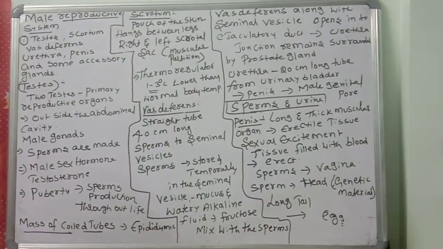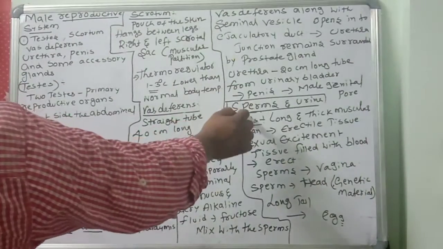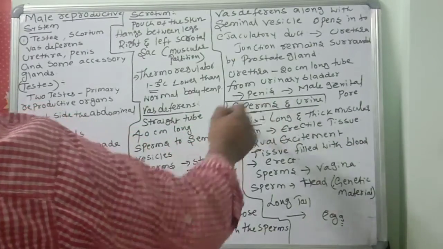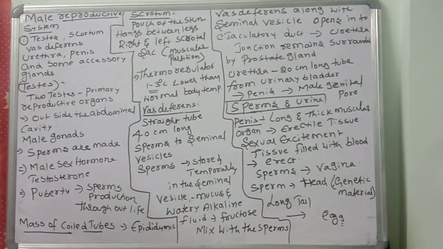What is the function of the male urethra? It carries not only urine but also the sperms. Both sperms and urine are carried by the urethra and taken to the male genital pore.